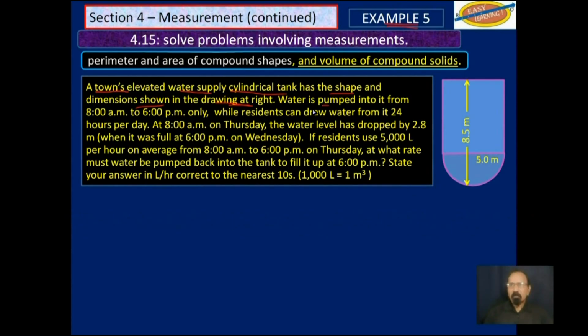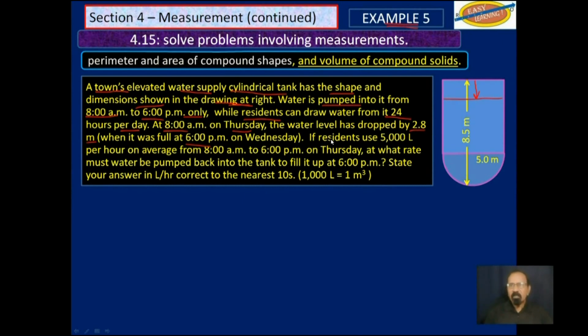Now, water is pumped into it from 8 a.m. to 6 p.m. only, working hours, while residents can draw water from it 24 hours per day. It is not turned off. At 8 a.m. on Thursday, the water level has dropped 2.8 meters from when it was full at 6 p.m. on Wednesday. 2.8 meters has dropped.